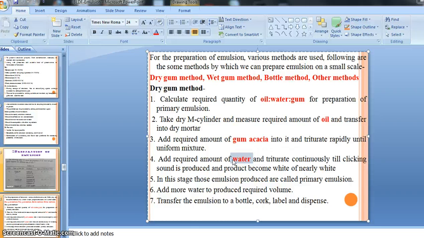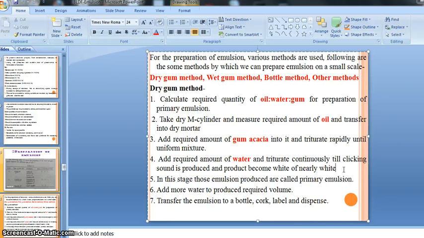We have to mix it continuously with the pestle, right? And that trituration should be done until a clicking sound is produced and the product becomes white or nearly white, right? We triturate the water, gum acacia and oil together continuously until we get a clicking sound.